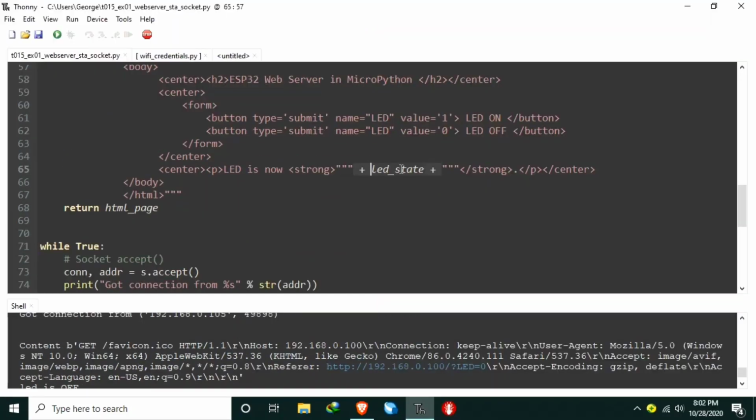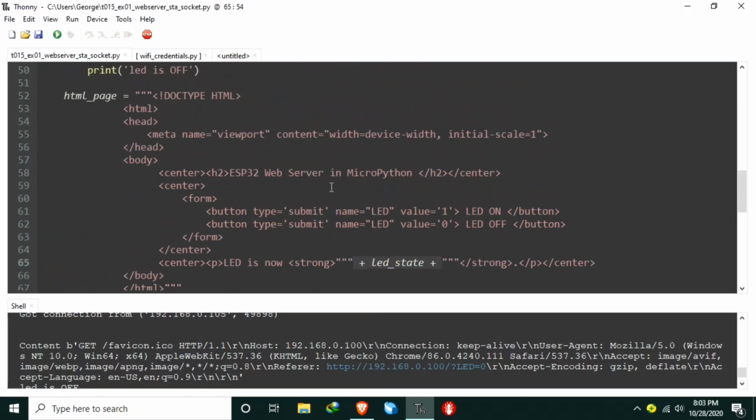You may notice that in order to cut the HTML code in chunks, we are using 3 double quotation marks. This is to be able to append a MicroPython code which is a non-HTML code, such as this LED state.